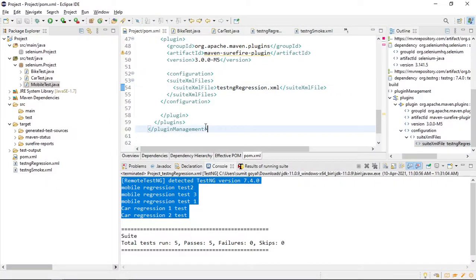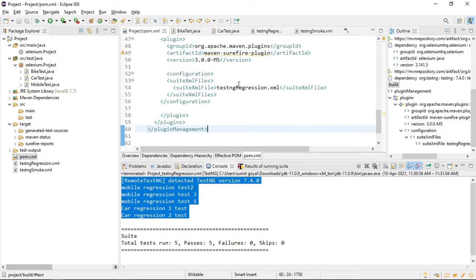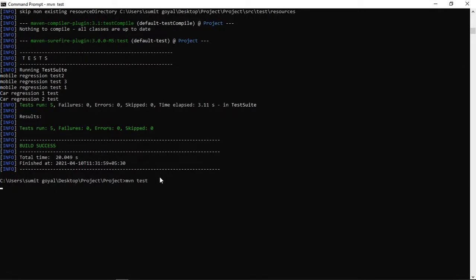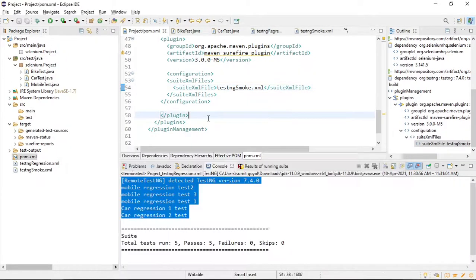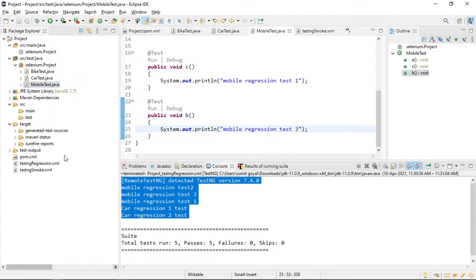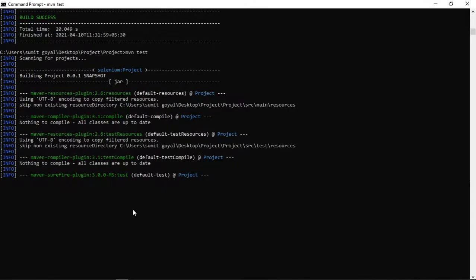And if I provide the smoke test case here, so what I can do, testng smoke, save it, and run it again with the same command. Again Maven will check whether you have provided this or not. Since I have provided this, Maven will understand I need to run this XML file, not all the three test cases. Earlier it ran all the three test cases because we had not provided an XML file, but now only the smoke test case should run. So it is compiling.